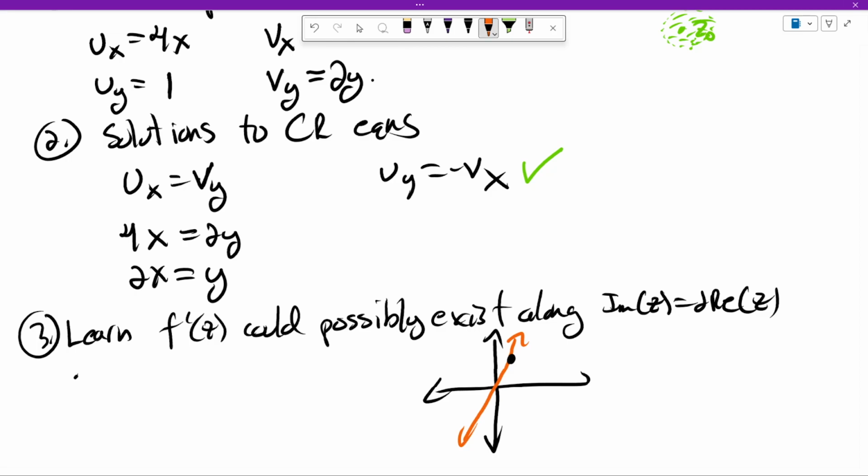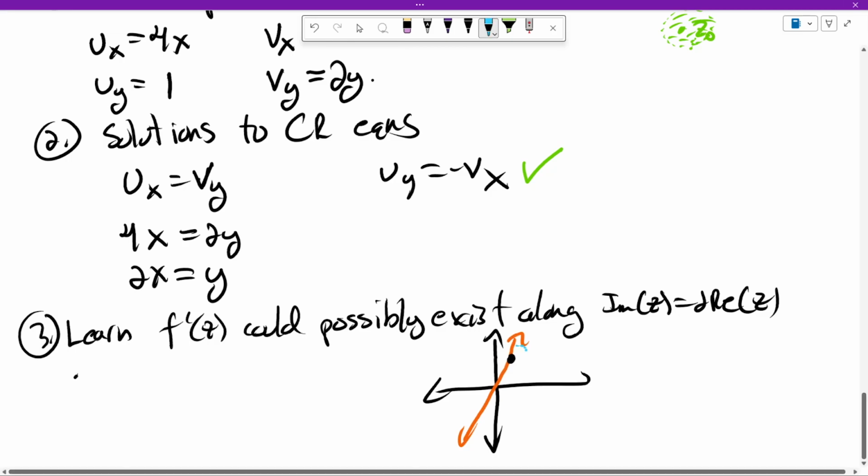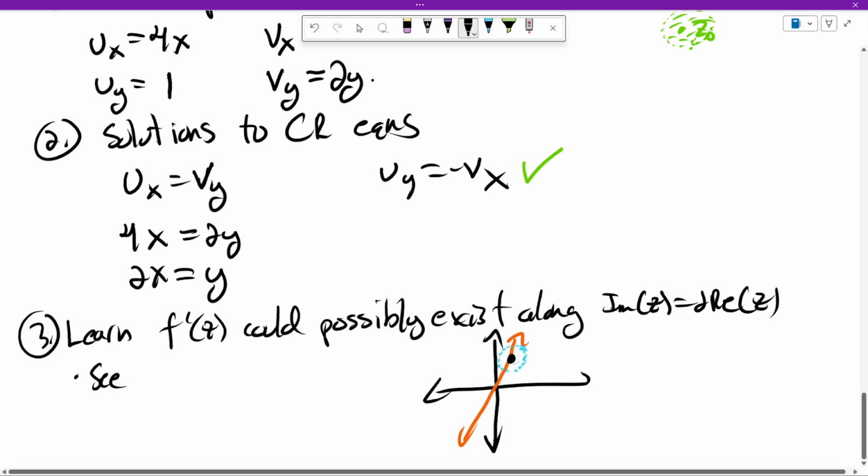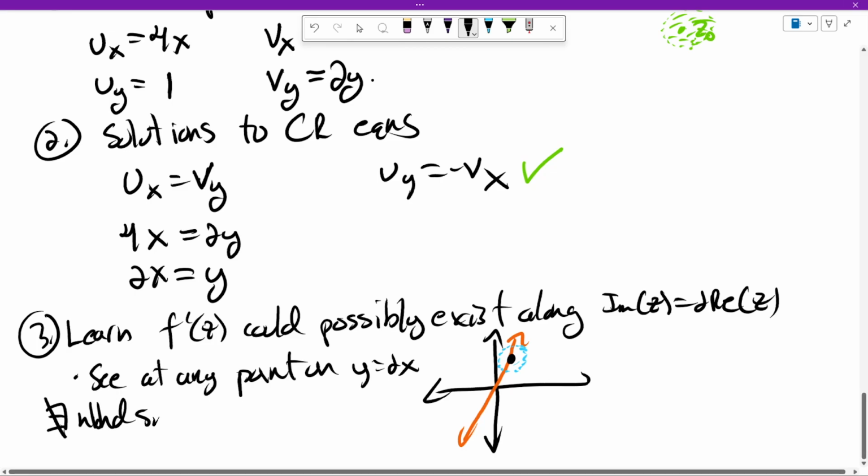So you'll see that it's not possible to find a neighborhood around that point such that the derivative exists at all points in the neighborhood, because most of the points in the neighborhood are not going to be on that line. So we can see that any point on this line, there does not exist a neighborhood such that f prime of z exists in that neighborhood.